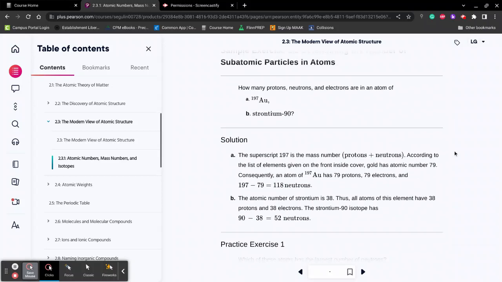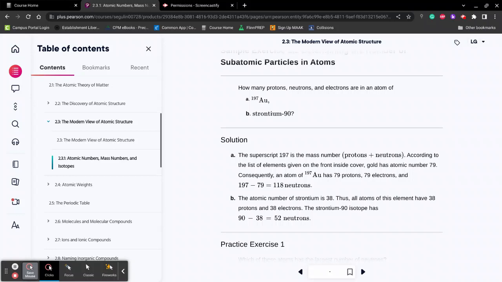As we talked about before, we're going to be working with gold. So first we go to our periodic table and find gold. Gold is 79. So that means that gold is going to have 79 protons. Since we're working with no charged atoms right now, gold is also going to have 79 electrons. So you no longer have to worry about that.